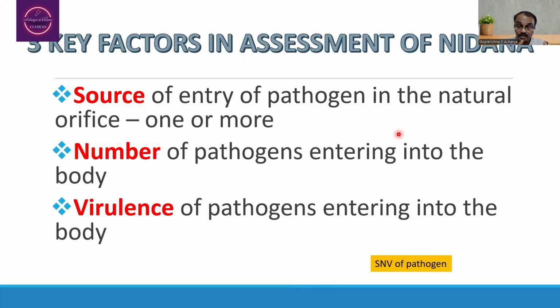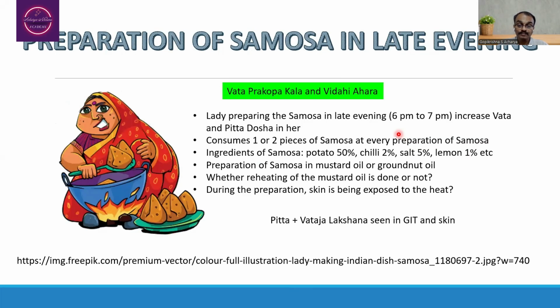Less number of pathogens, less severe form of the disease. More number of pathogens, more severe form of the disease. Third aspect is the virulence of the pathogens entering into the body. Virulence in the sense, less number but more virulent, more severe form of the disease. Less virulent, more number, less serious form of the disease. In that way, these three key factors essential in the assessment of Nidana are source, number, and virulence.